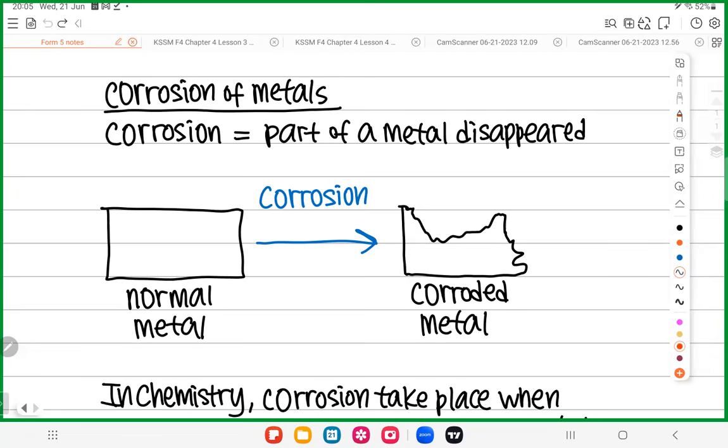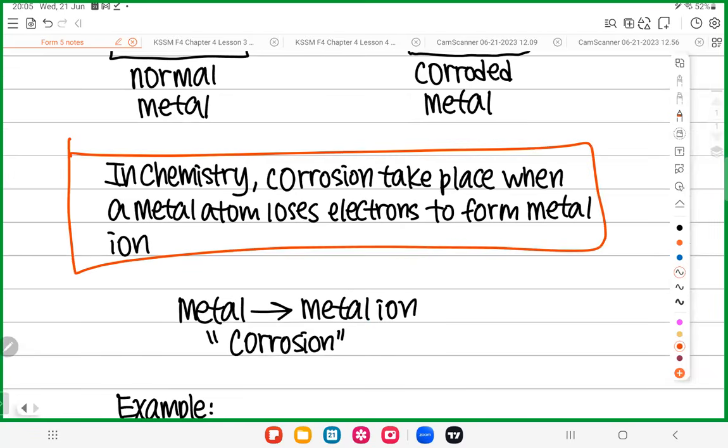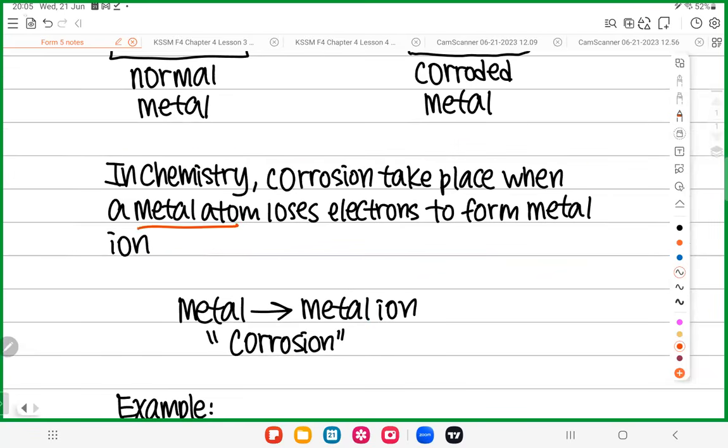Next, how are we going to relate corrosion with chemistry? Let's put your eyes on here. In chemistry, corrosion takes place when a metal atom loses electrons to become a metal ion. Whenever the metal becomes a metal ion, you can say the metal is corroded. Any metal converted to metal ion, this is corrosion.